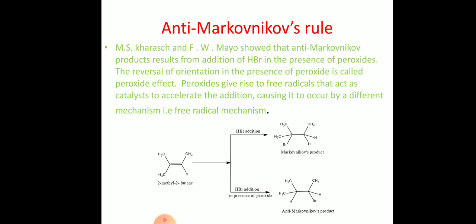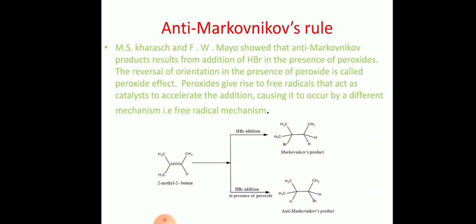But M.S. Kharasch and Mayo showed that anti-Markovnikov products are forming when HBr is adding to the alkenes in the presence of peroxides.